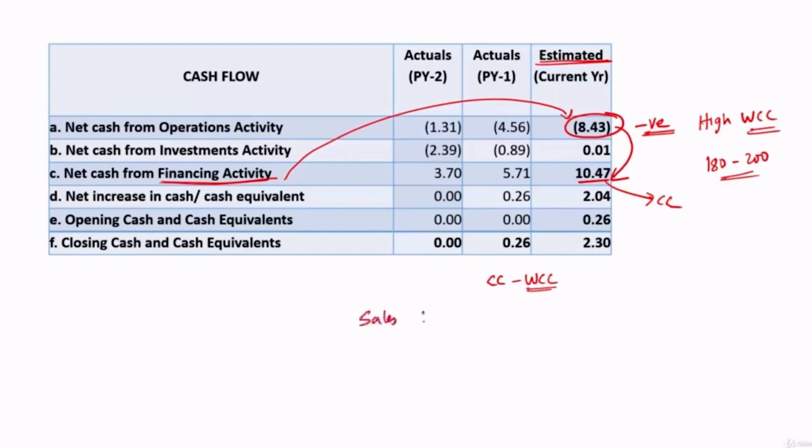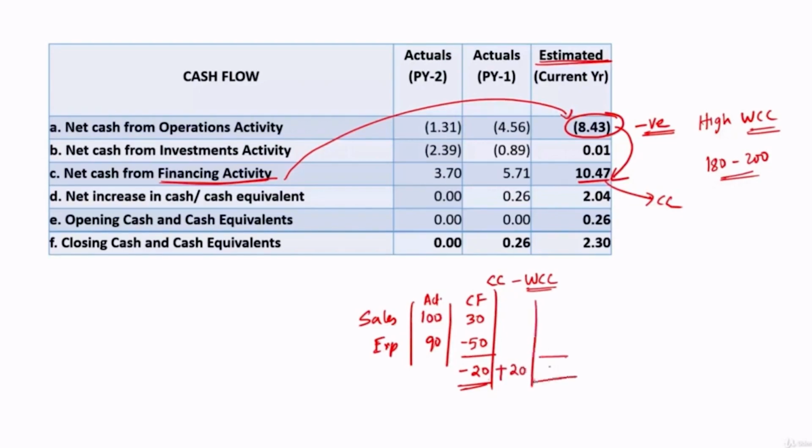Let's say sales is 100, expenses are 90. This is actual. Let's look at the cash flow also. Out of 100, what is realized is only 30. Out of 90, what is paid is, let's say, 50. So there is a negative cash flow of 20, and if this 20 is funded by CC, let's say CC available 20, then at the end, if you look at the operational cash flows, it will be 0, because we had negative 20 that was funded by plus 20.